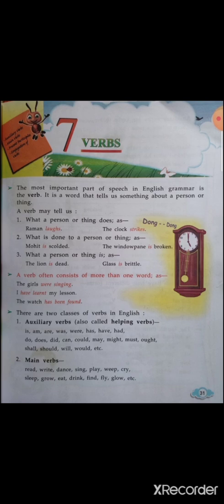What is done to a person or thing? As Mohit is scolded, the window pane is broken. What a person or thing is? As the lion is dead, glass is brittle. So, students, there are different parts of speech in English grammar, but the most important one of them is the verb. Verbs are also known as action words.